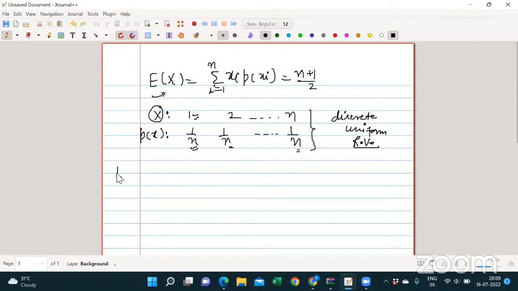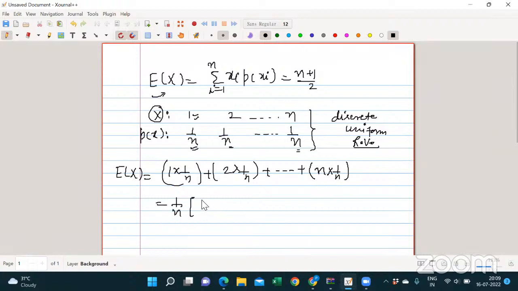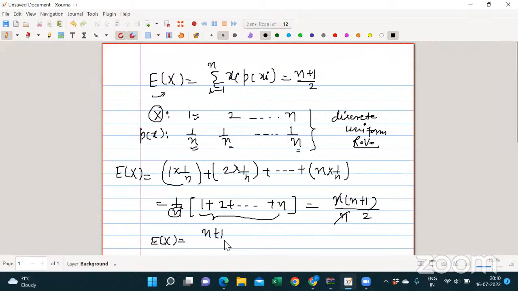Now, what is the concept of expectation? It is nothing but the summation of xi into p of xi. That means 1 into 1 by n, plus 2 into 1 by n, plus so on, plus n into 1 by n. I can take 1 by n as common, and I have these terms remaining. The sum of the first n natural numbers is n into n plus 1 by 2. Now this n is cancelled out by this n. So if you remember this, you can directly use the expectation of x as n plus 1 by 2.